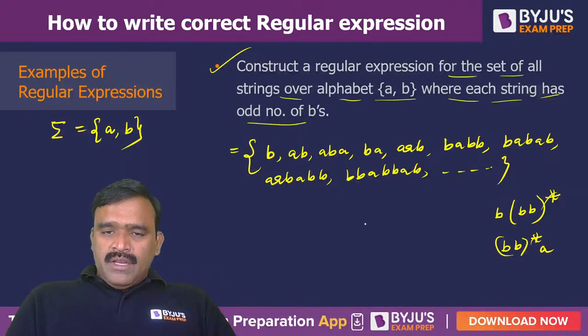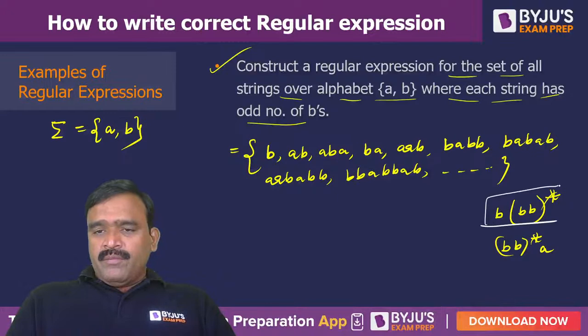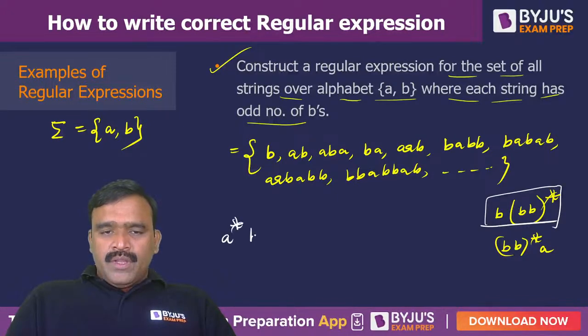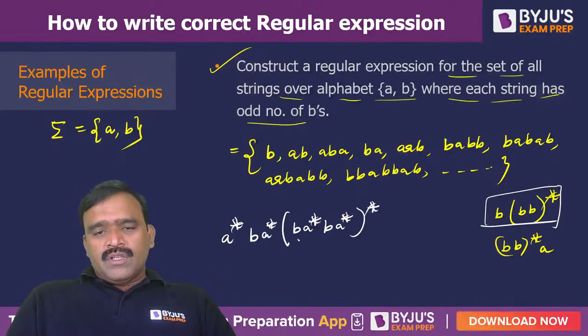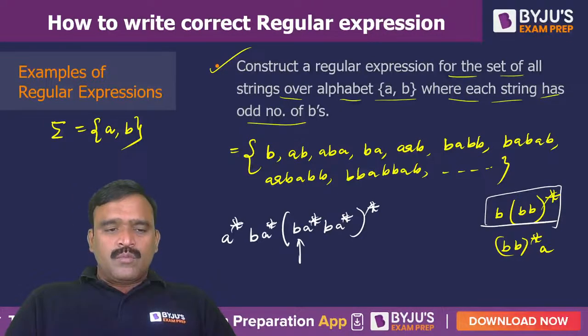Now A's can be any number, right? So before and after every B, there can be any number of A's. So we can write A*, B, A*, then (B A*)*, because B can be present before and after every A. Before this B also, this A* can provide any number of A's. Okay, hope you people have understood. Now, shall I move on to the next?